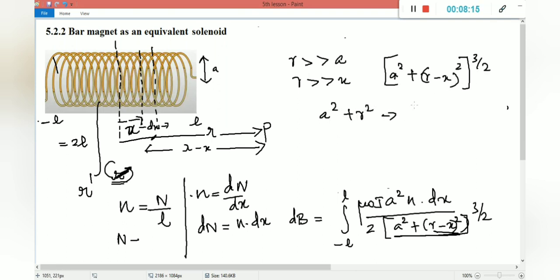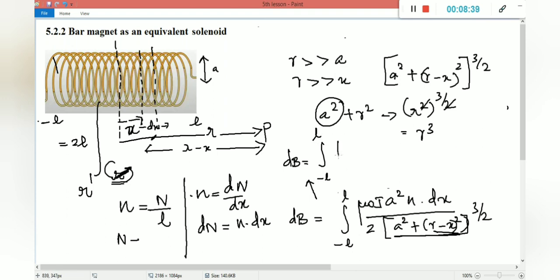From this equation again we can simplify that a square is also a smaller value compared to r, right? So the denominator value becomes r square the whole power 3 by 2 gets cancelled. So the resultant of the denominator is r cube alone. So I can simplify the equation, that is this equation: dB is equal to the integral over minus L to plus L of mu naught I a square n dx divided by 2 r cube, right? So shall we continue in next page?